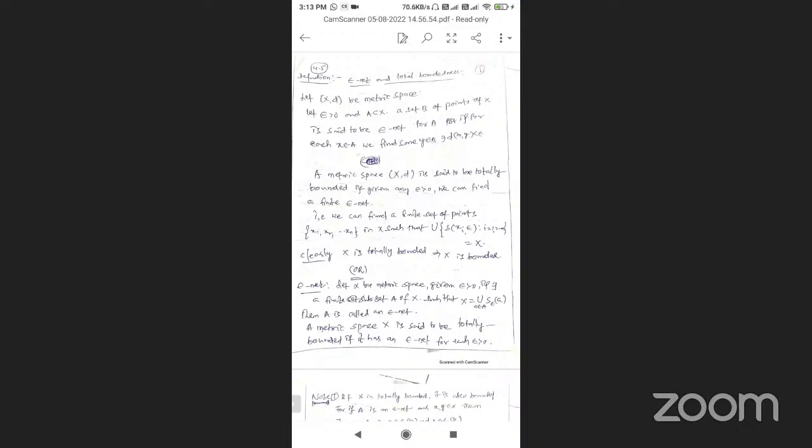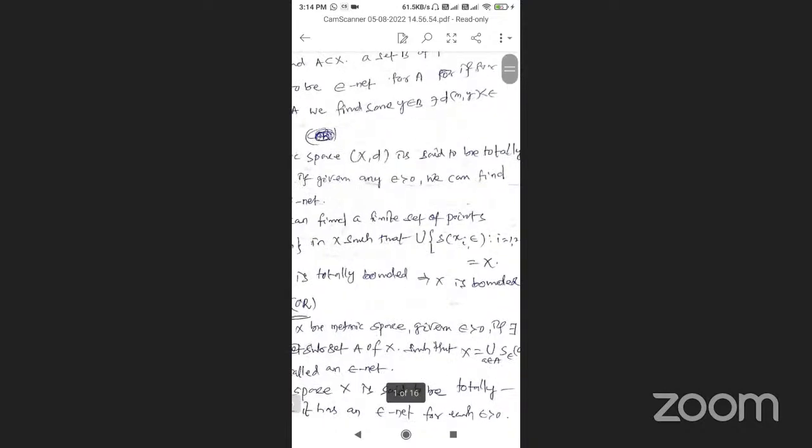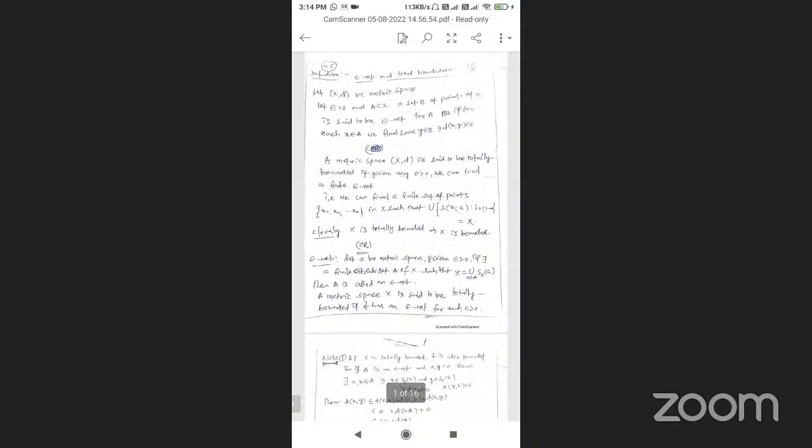Now in section 4.5, totally bounded sets, we have the definition of epsilon net and totally bounded set. The definition is: let (X, d) be a metric space.